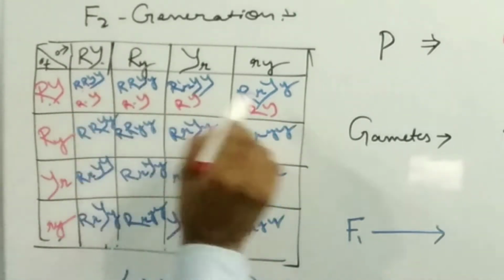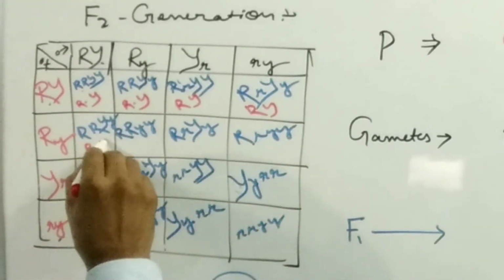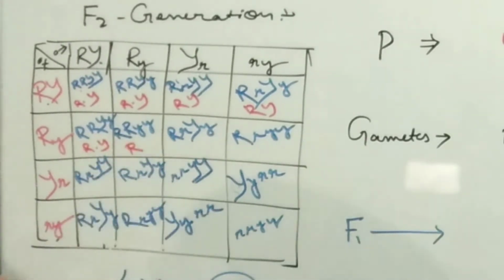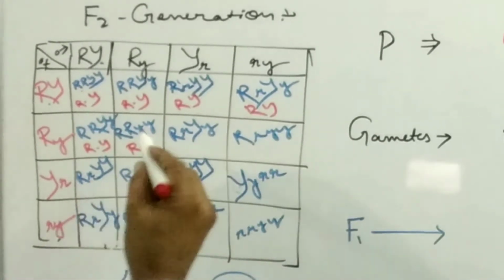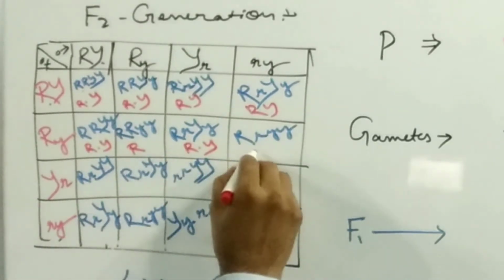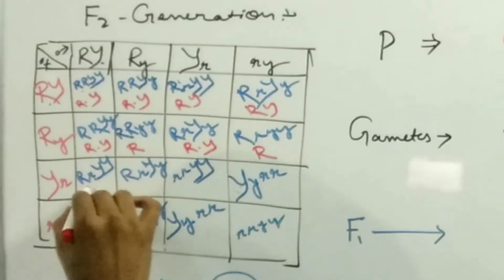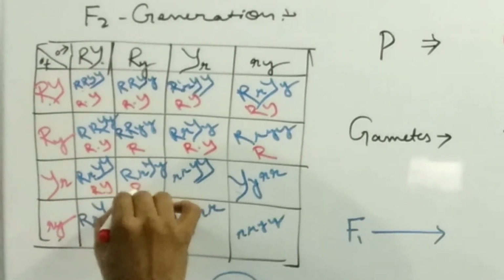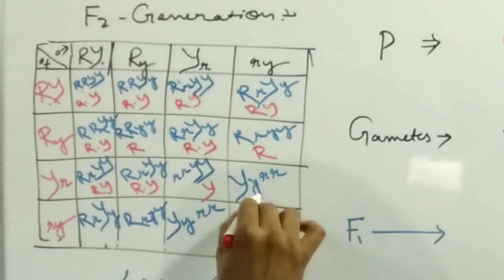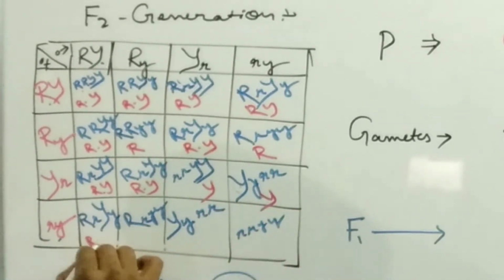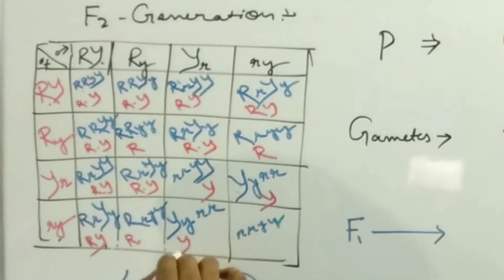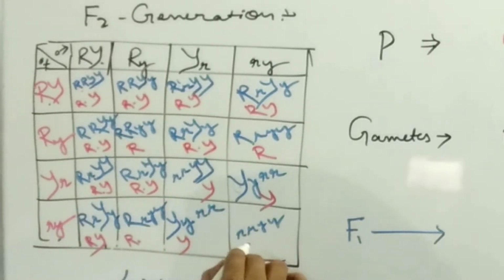having the capital R and capital Y, round yellow. Here is round yellow, capital R, capital Y. This is round, and this is round. This is round yellow. Here is only round. Here is round yellow. Here is round yellow. It will be only yellow. Here is yellow. There is round yellow. Here is round. Here is yellow, small r, capital R not present.